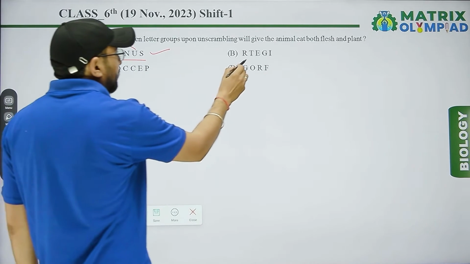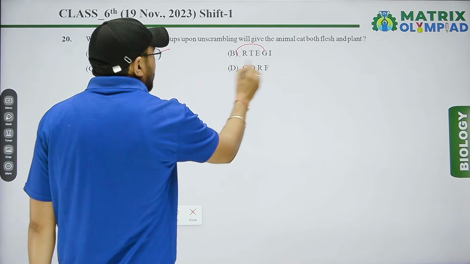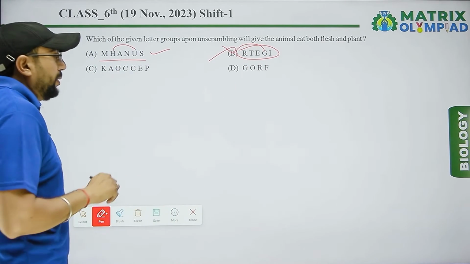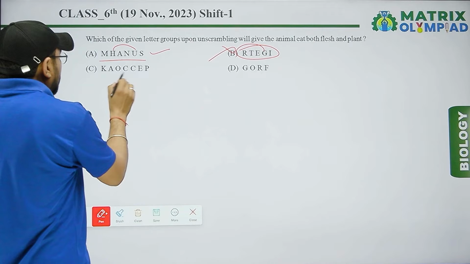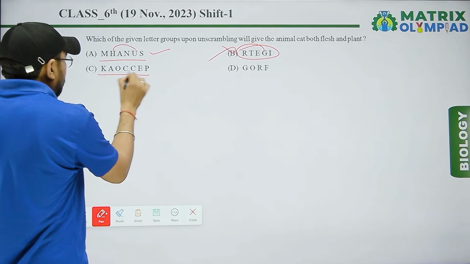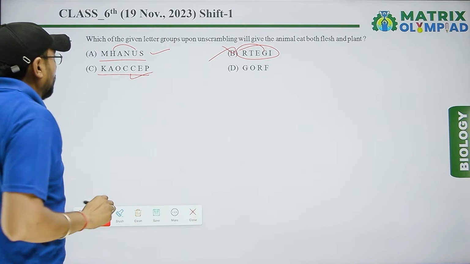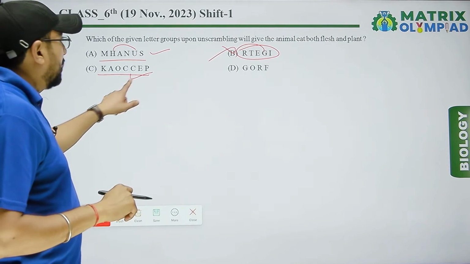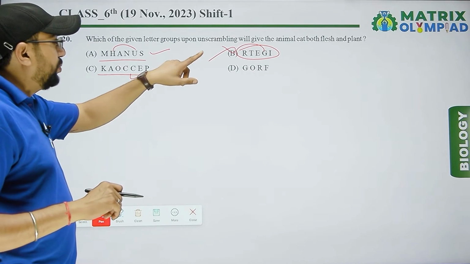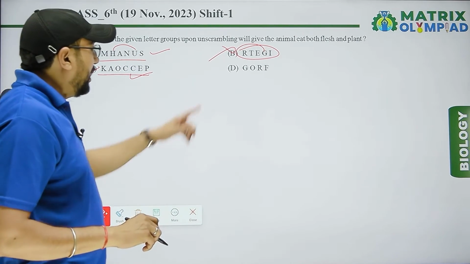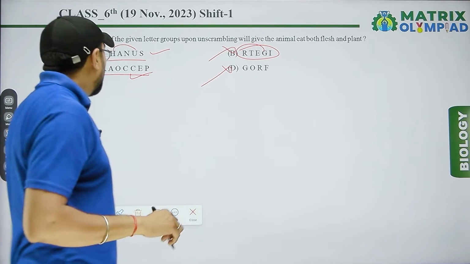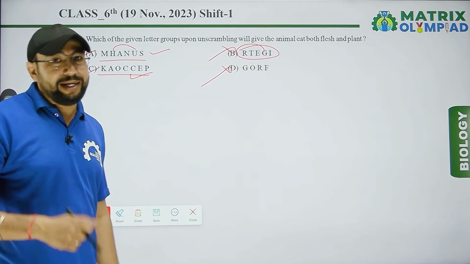Next one is tiger. That is wrong because it is carnivorous. Next one is peacock. Peacock eats both flesh and plants. That is right, option C is right. And frog, that is wrong. So options A and C are right.